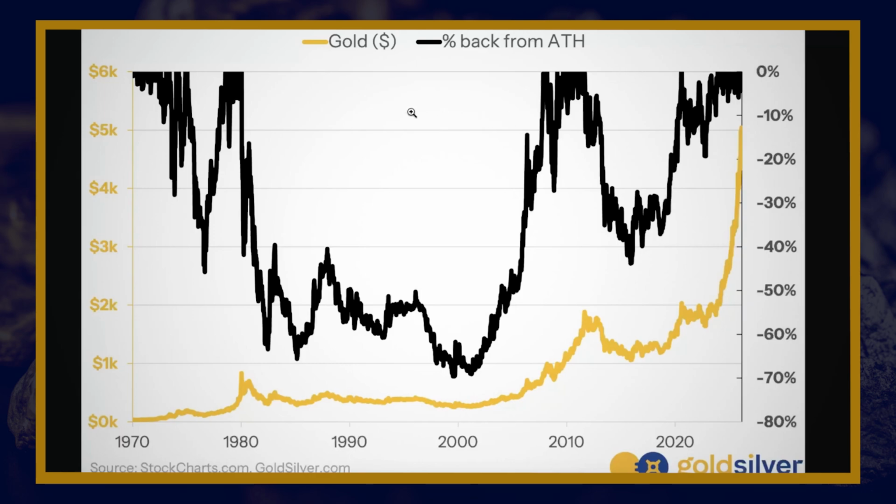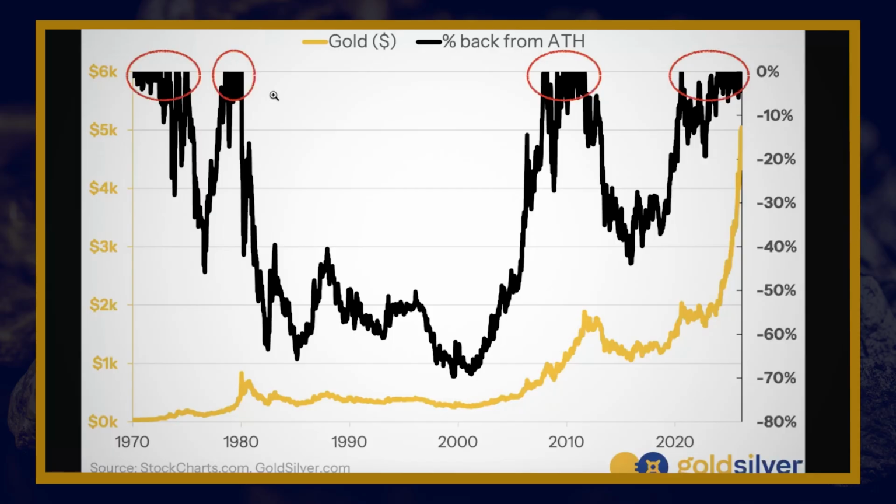And there's something very interesting about this, aside from the major drawdowns, as much as 70% right after the bull market of the 1970s that ended in 1980. After 20 years, it was down about 70% from its all-time high. So it's very interesting to look at the price of gold this way, but there's something else I want to call your attention to, which is the fact that all-time highs come in clusters.